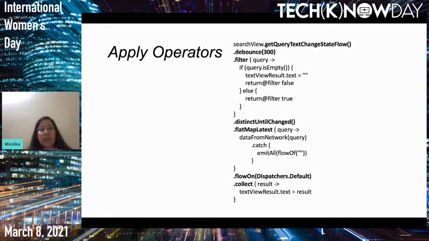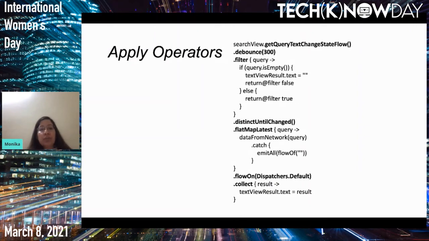We use filter, wherein we only make the network call when the query is not empty. When it is empty, we update the result as empty. We want the network call to happen only for distinct text, not for all the text.